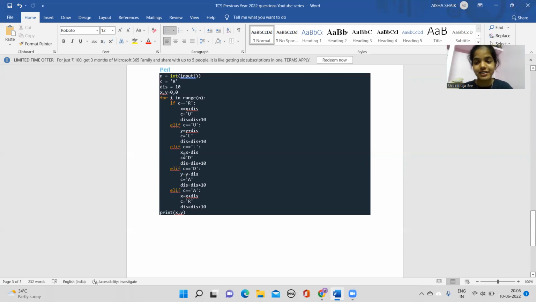Then you have to check for another case, that you're going downward. Downward means negative vertical axis, but you have to store the distance exactly, that is distance is equal to distance plus 10. Now what was the initial distance? It was 30. Then you are becoming 40. 30 plus 10, how much? 40. Then as you're going downward, C is equal to D is taken, right? And that too it is in the negative direction. So you just simply take it as y is equal to y minus distance, and with that you are storing the value of the y coordinate.